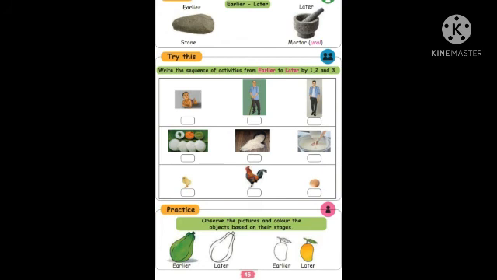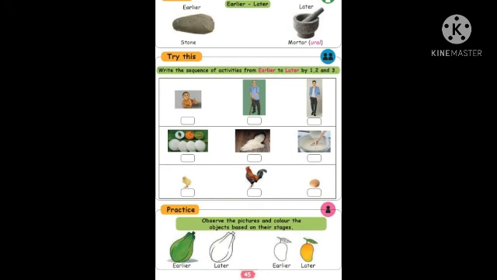Okay, practice. Observe the pictures and color the object based on their stages. First one, the papaya, earlier, then later it becomes yellow color. You have to color it with yellow. Okay, first it becomes green, then later on yellow. The mango is already there in yellow color. The first one, earlier how? Green color. You have to color it green. Understood, children? Green only becomes yellow later. So you have to color it in green.